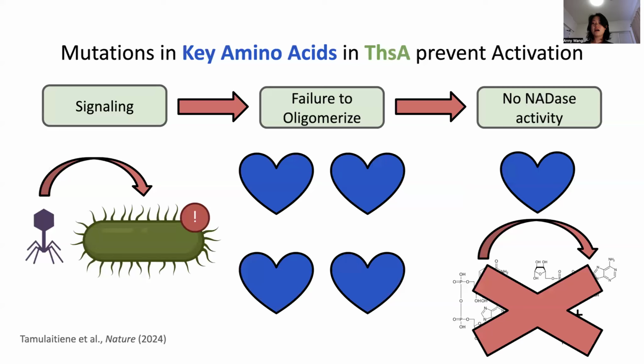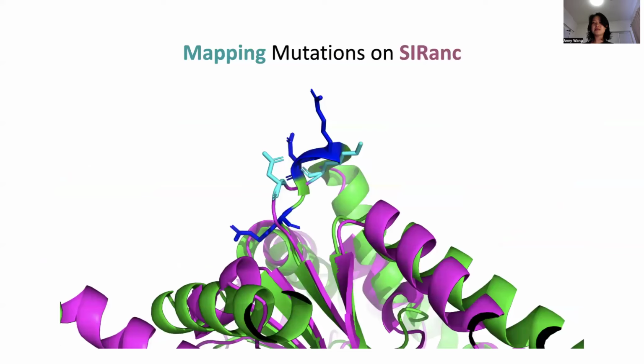A recent study identified key amino acids of the bacterial immune protein THC that were necessary for THC oligomerization and activation. Given the similarity between SIRanc and THC, we hypothesized that similar amino acids in SIRanc might also be necessary for SIRanc activation. To explore this, we mapped key amino acids found in the study onto matching amino acids of SIRanc.